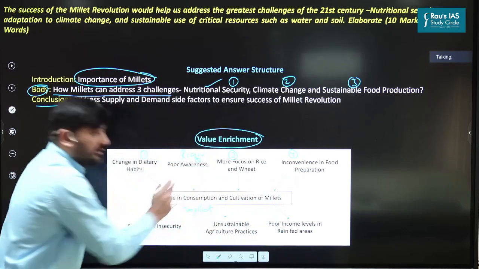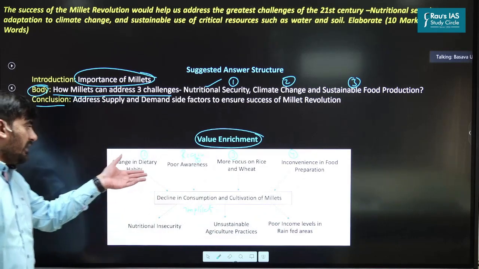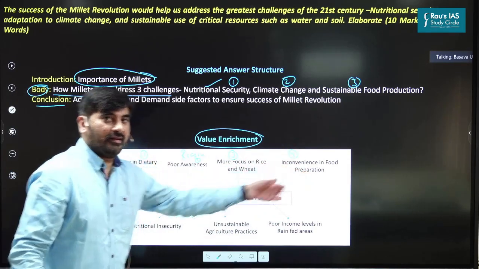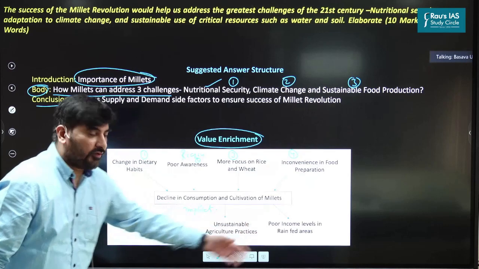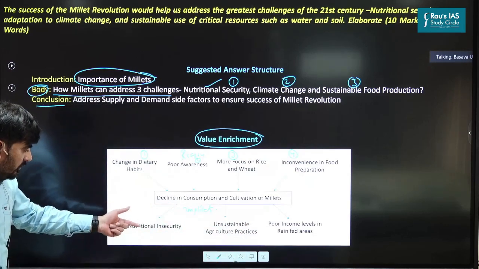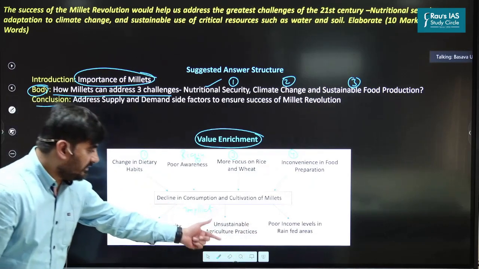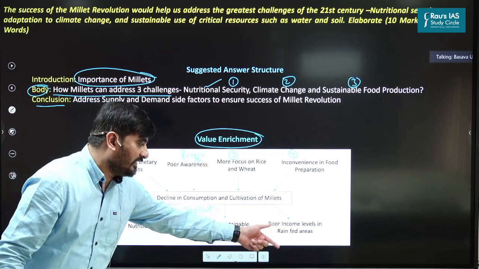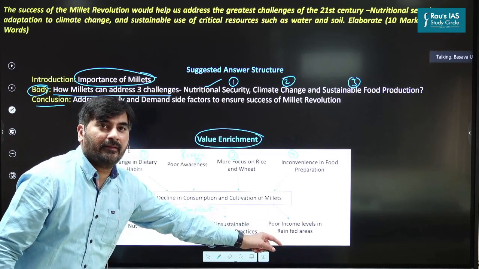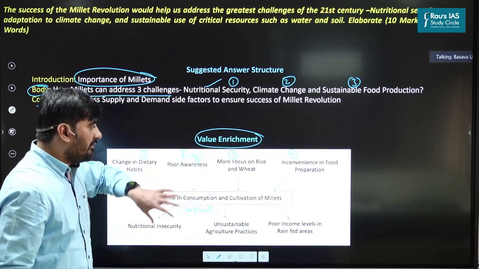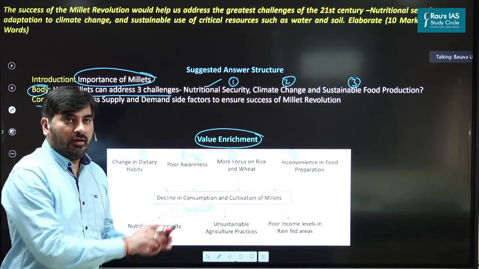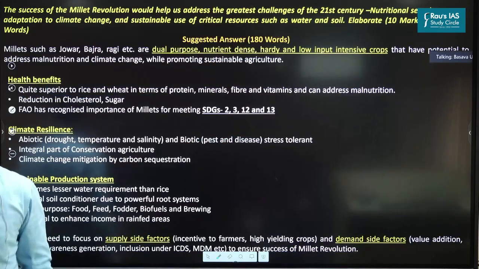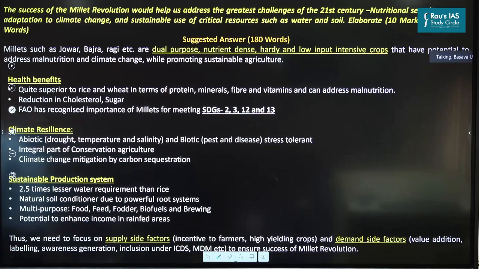Are you getting this? Why people are consuming less amount of millets and what implications it is having. For example, it is leading to nutritional insecurity, unsustainable practices, and poor income levels in the rain-fed areas. So this is how you could have enriched your answer. Now let's look at the suggested answer. Please have a look at the answer.